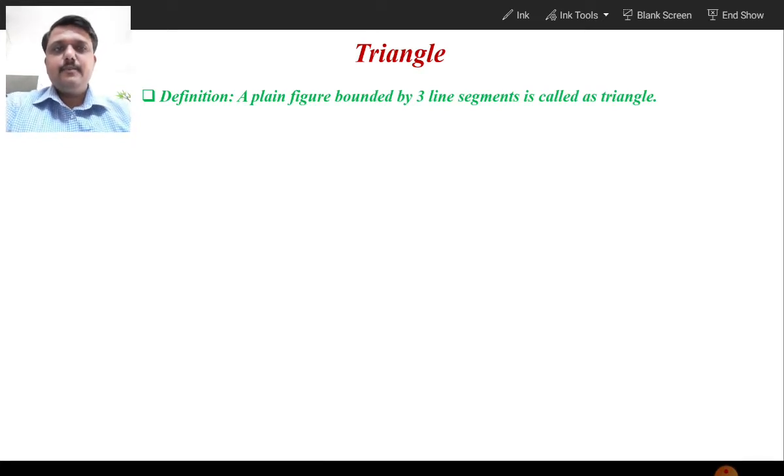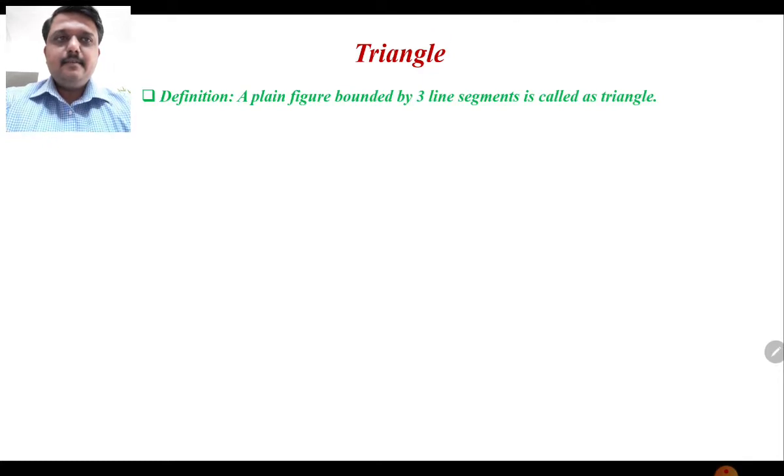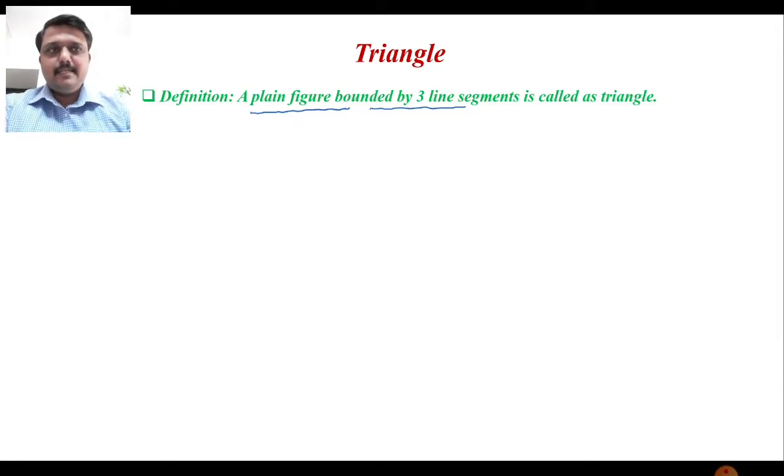In the definition, there are two basic important terms. Here you can see the definition: a plane figure bounded by three line segments. So the two important points are: first, a plane figure; second, bounded by three line segments. It's called a triangle.